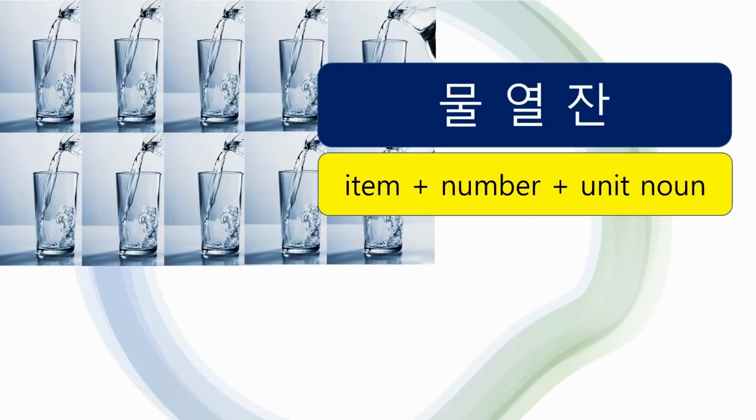Now let's combine numbers and unit nouns. There are 10 glasses of water. It would be 물 10잔. Take a look at the word order. The item comes first, 물, and a number, 열, and a unit noun, 잔. 물 10잔.